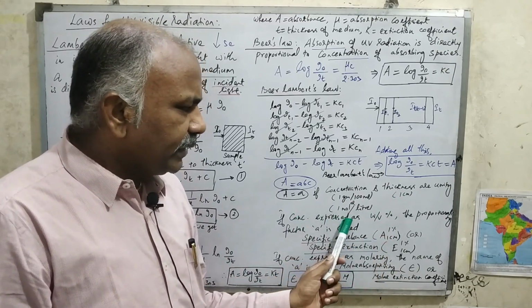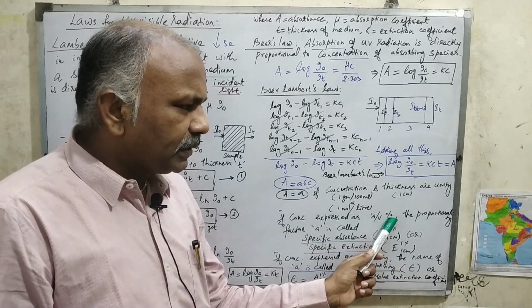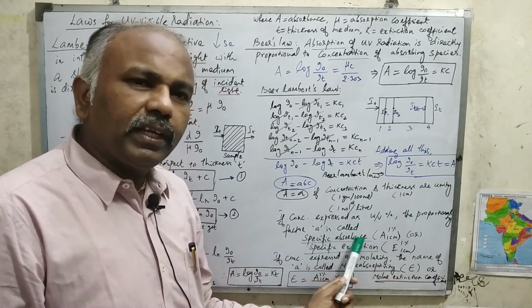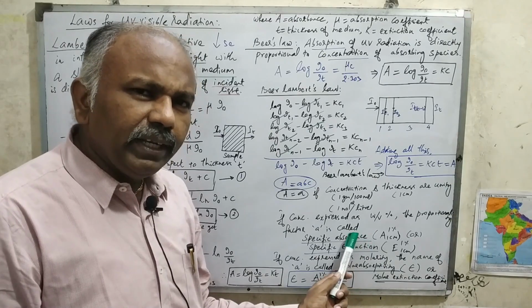If the concentration is expressed as weight per volume percentage, the proportionality factor a is called specific absorbance. That is a very important thing.